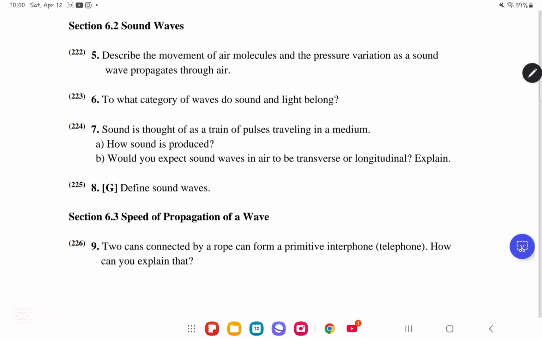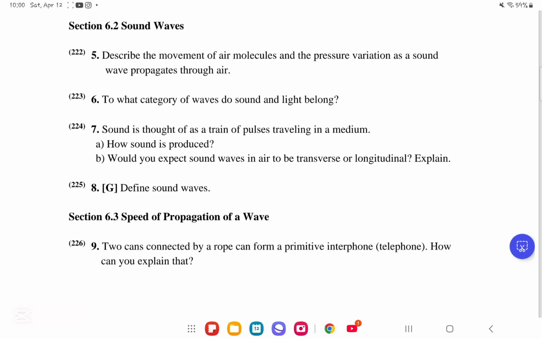So as the wave is moving in the air, some regions are compressed, and after the wave leaves that specific place in the air, it will be rarefied.